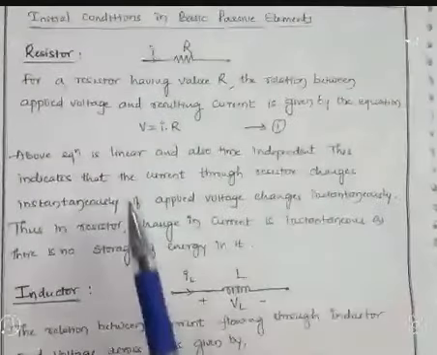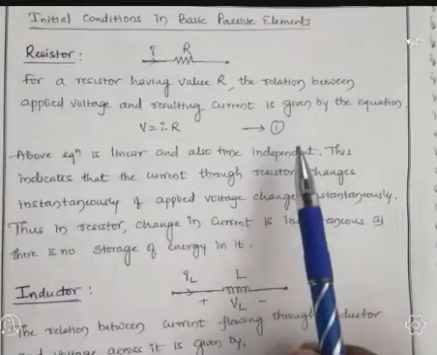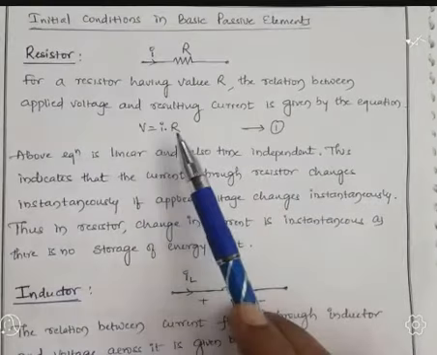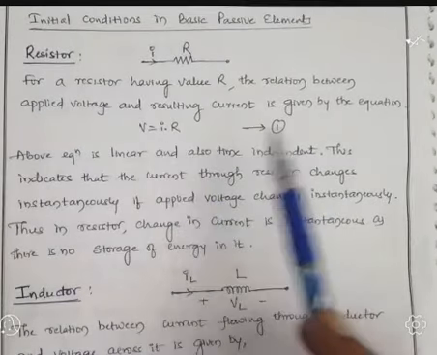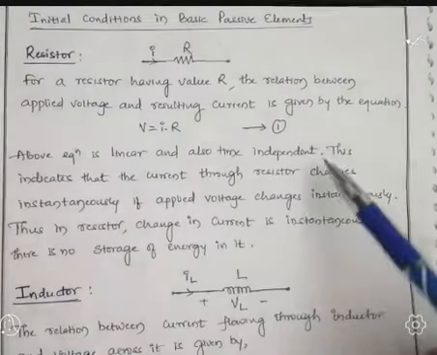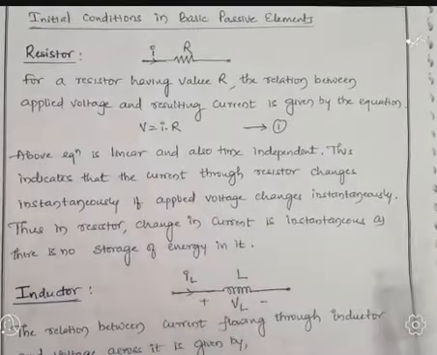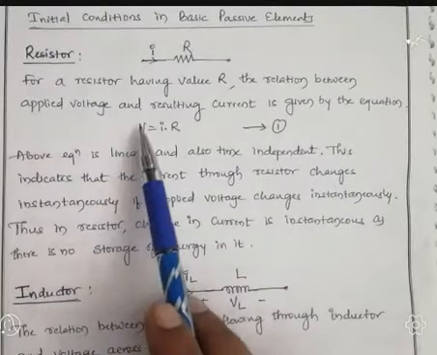So our equation is linear, and also time independent. There is no time in this equation. This indicates that the current through the resistor changes instantaneously if the applied voltage changes instantaneously.